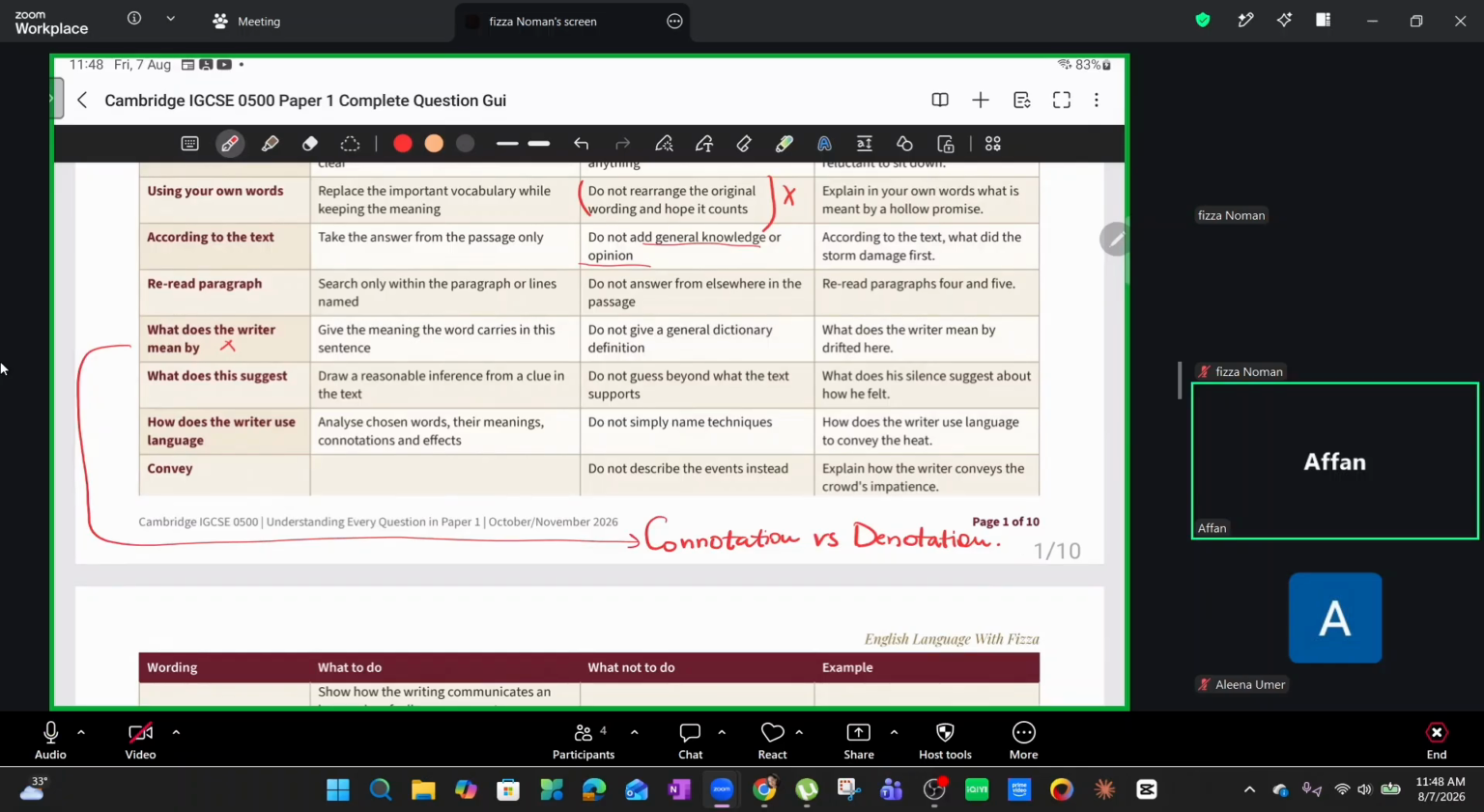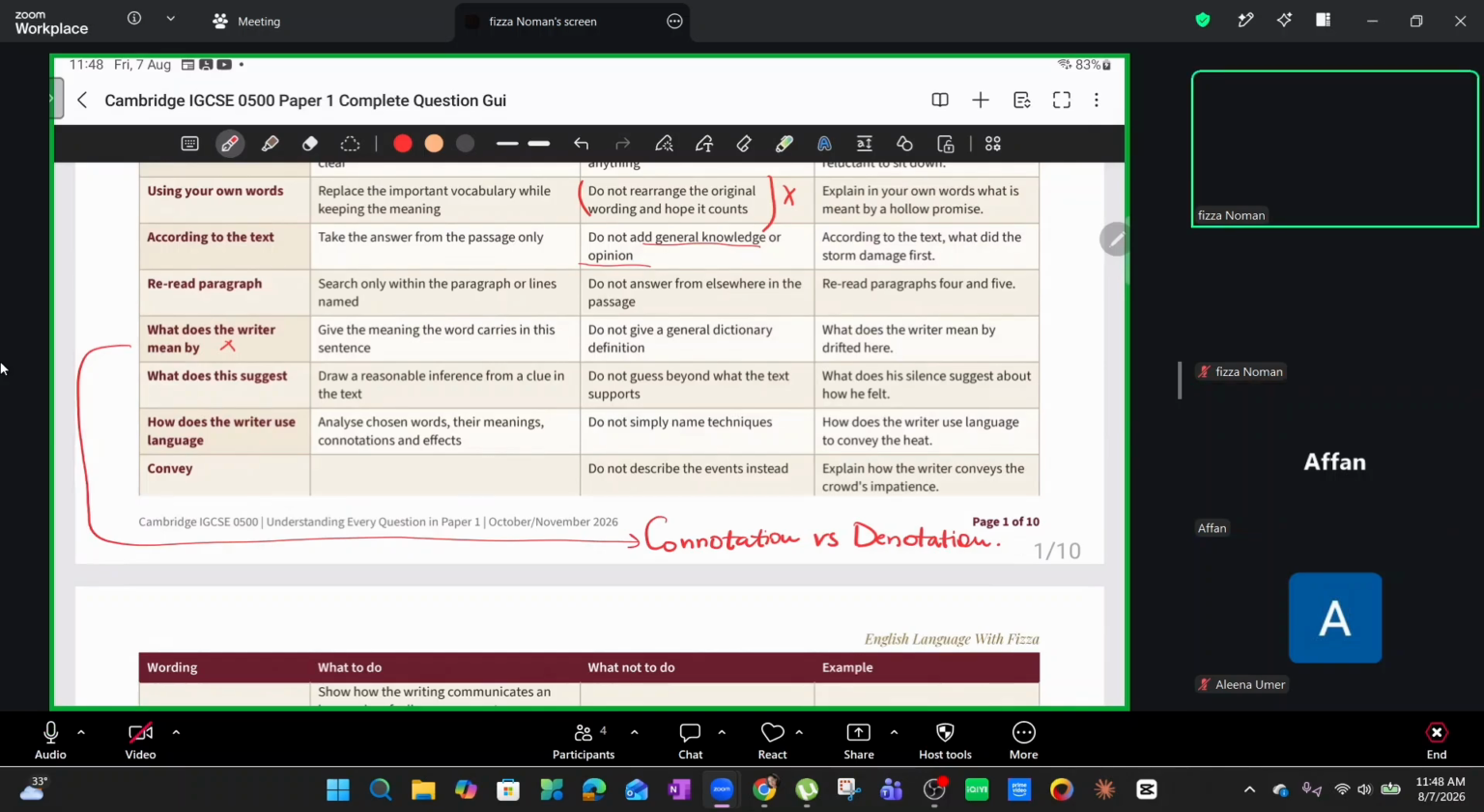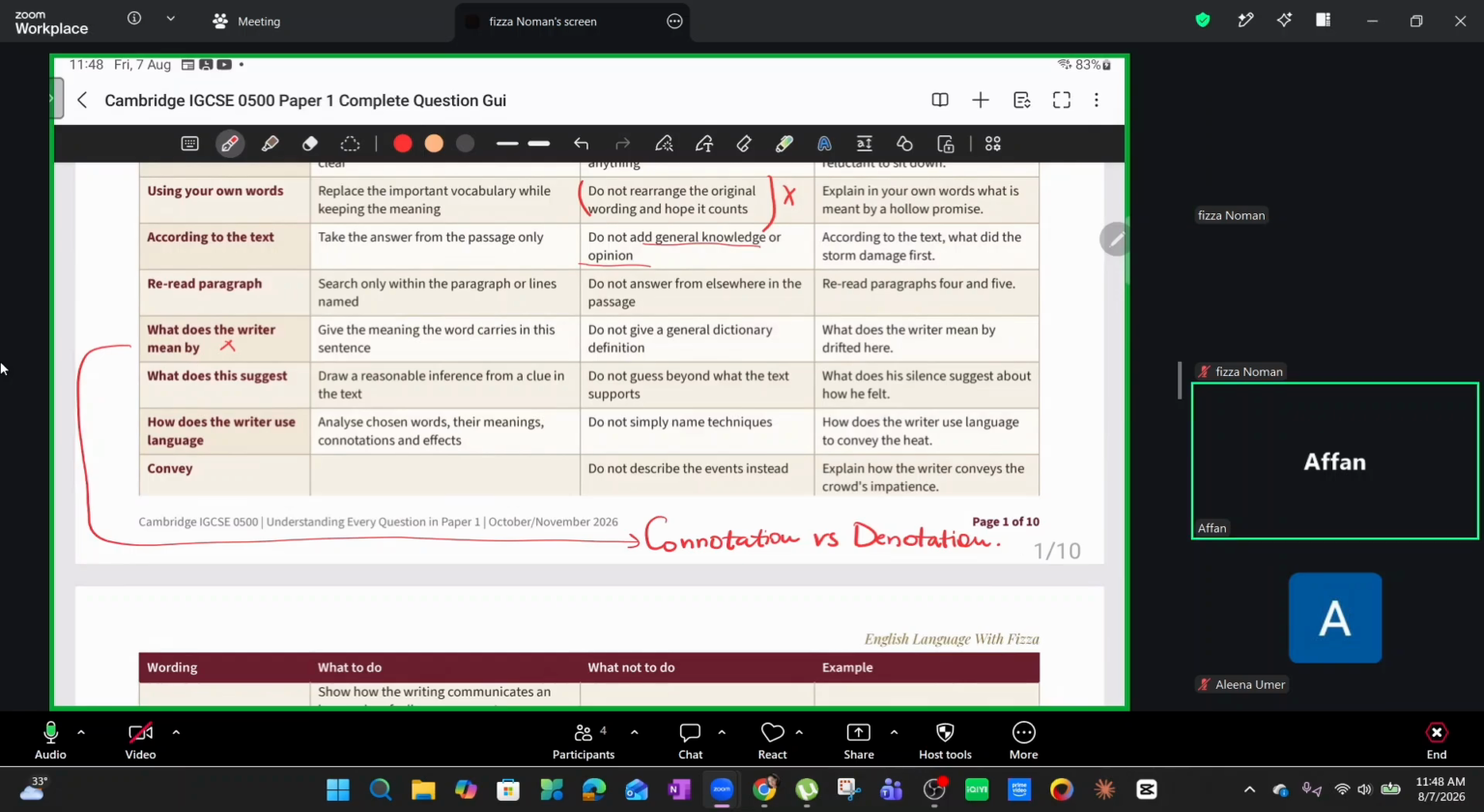No. Okay. All right then. Denotation is basically the dictionary meaning of a certain word, the literal meaning. Whereas connotation is the meaning in context. So, for example, if I say home. Now, home, in terms of its literal meaning, is a place to live in. It's a place where people or animals, any living beings, live. So that's the literal meaning of it.